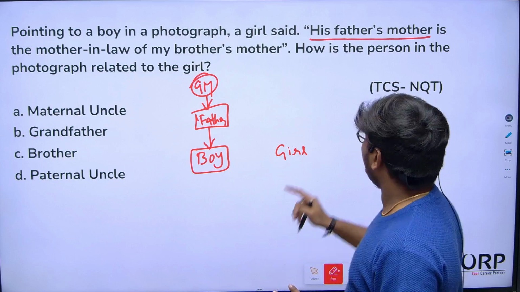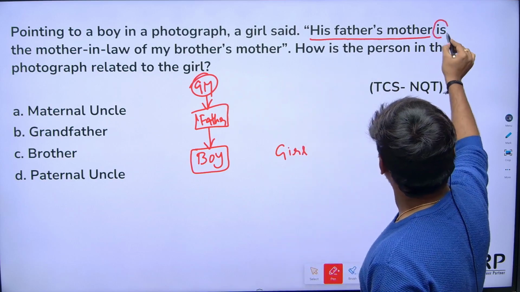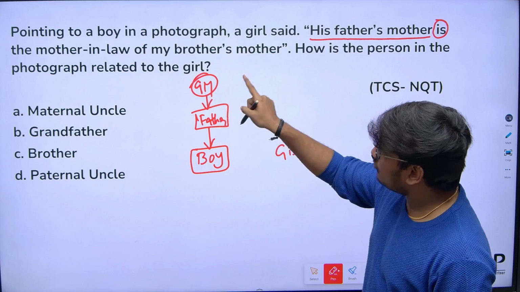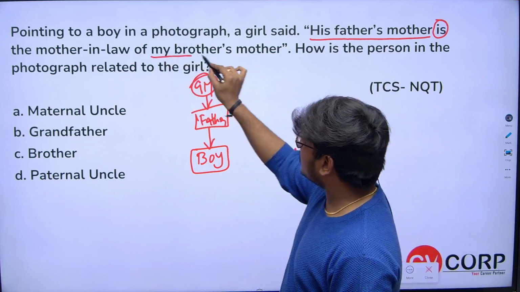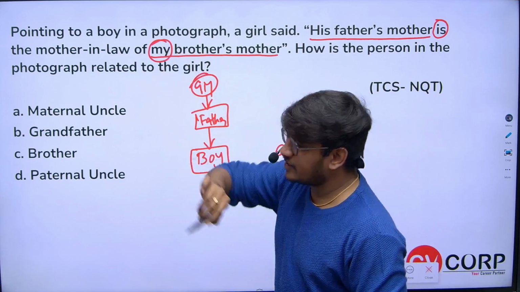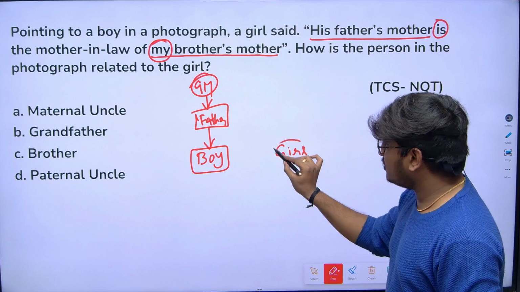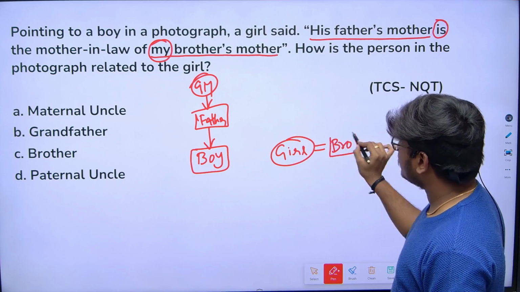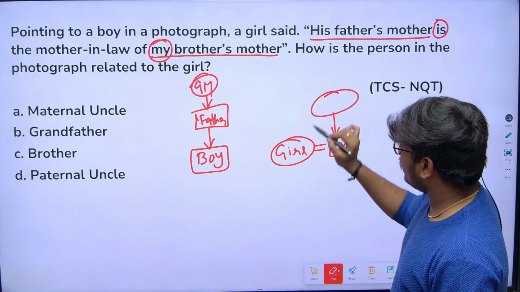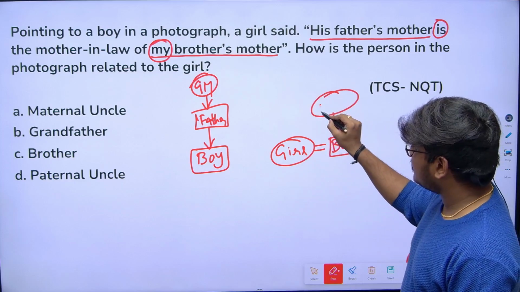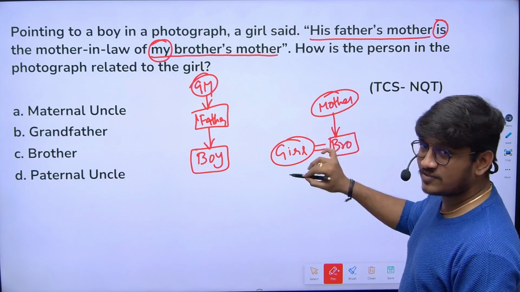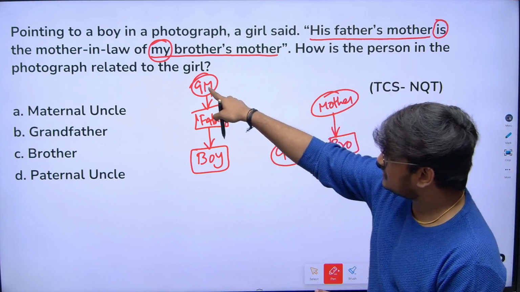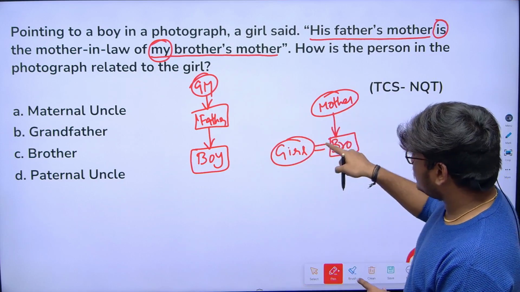Now the connecting word here is "is". His father's mother is the mother-in-law of my brother's mother. Now let's say my brother's mother. Who is talking here? The girl is talking, right? My brother's mother, so the girl's brother's mother. Obviously the girl's brother's mother is the mother to the girl, correct? The same girl's mother as well. So mother-in-law. Who is mother-in-law? This grandmother is mother-in-law of this girl's brother.